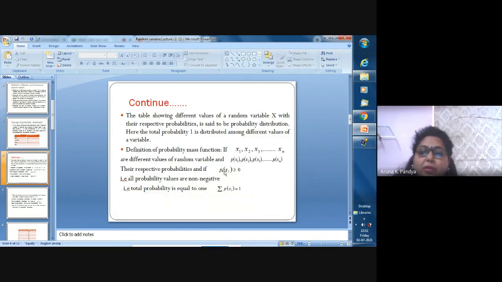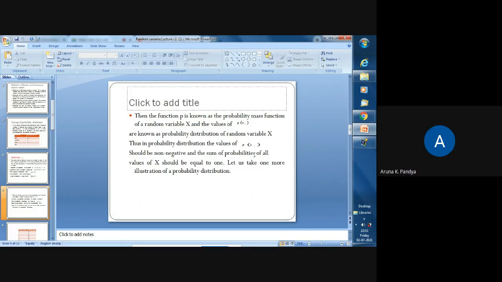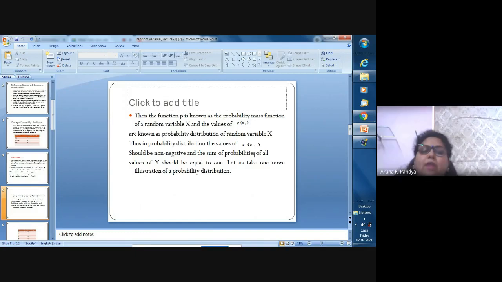See, p(xi) must be greater than or equal to 0, and the summation of p(xi) must be equal to 1. So all the probability values are non-negative values. It can be 0, but it is non-negative. Then the function p is known as the probability mass function of a random variable x, and the values of p(xi) are the probability distribution of the random variable x. Thus, in a probability distribution, the values of p(xi) should be non-negative, and the sum of all the values should be equal to 1.